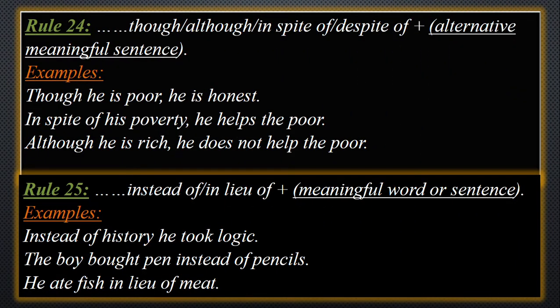And then you see, though, although, in spite of, despite, not despite of, despite. This is wrong here, I'm sorry. Then an alternative meaningful sentence. Though he is poor, he is honest. In spite of his poverty, he helps the poor. Although he is rich, he doesn't help the poor. You can say, in spite of his poverty, he helps the poor. He is not so rich, but he helps the poor.